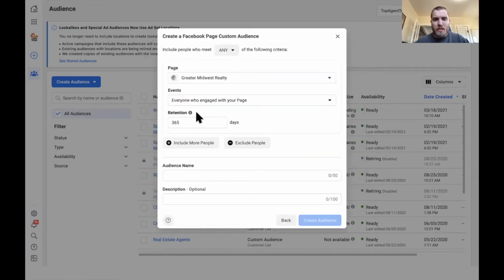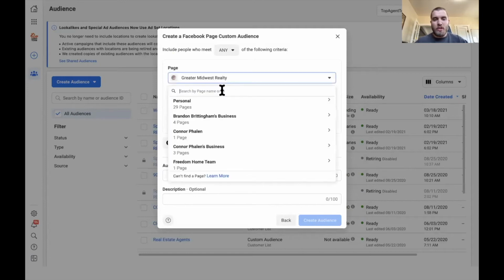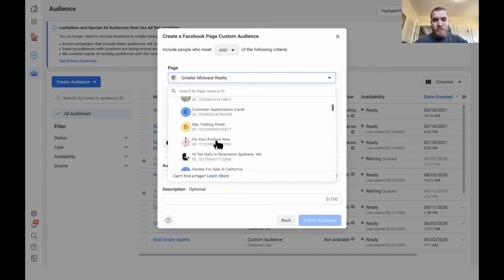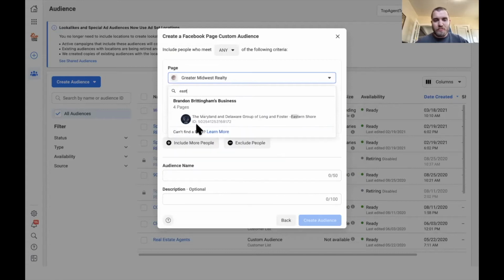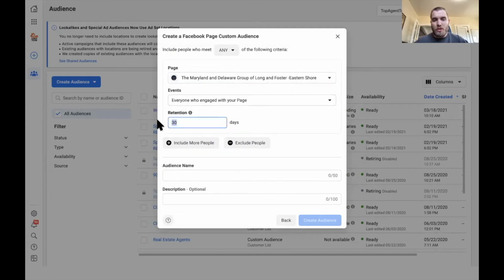So if you click on Facebook page, you can do people who have engaged with your page in the last 365 days. I think you can only go to as low as 90 on this. Maybe I'm wrong. No, I guess you can do 30. So again, just select your page here, and then do 30 days, 60 days, 180 days, whatever you feel comfortable with. If you don't have very many people in this audience, I would recommend just doing 180. That way you're constantly popping up. Engagement.